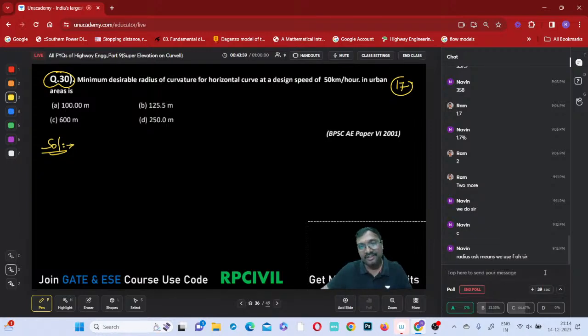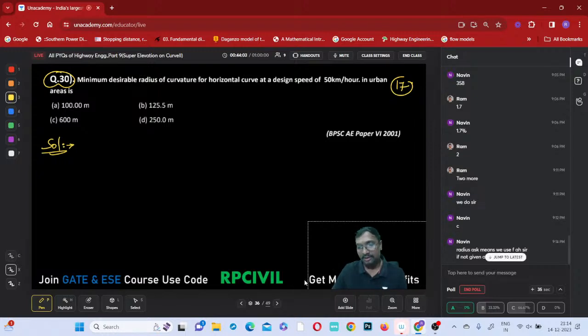Whenever radius, minimum radius is asked, we need to use the E plus F equals V square by gR formula only. If minimum radius is asked, even if not given, we have to use that only, definitely. Minimum radius without any super elevation means something else. There we have to use the first formula, 0.75 V whole square by g into camber. That question we will solve in the next class, don't worry. Okay, we'll see that.